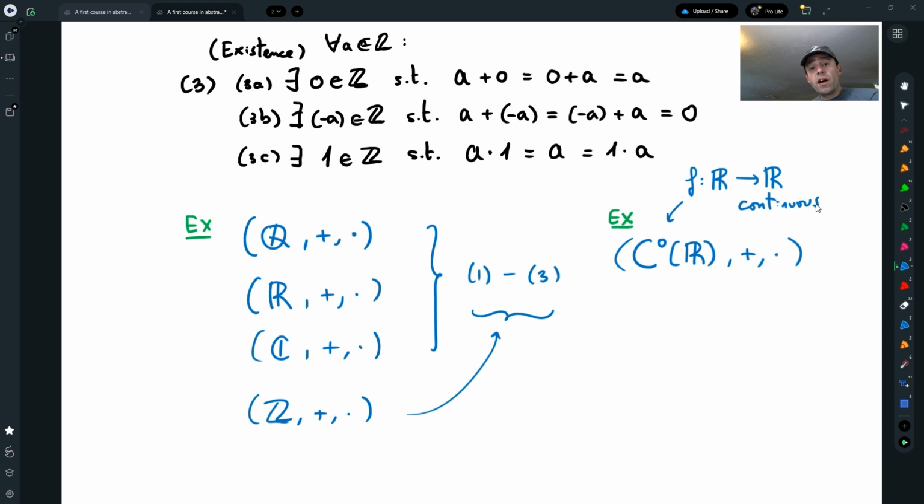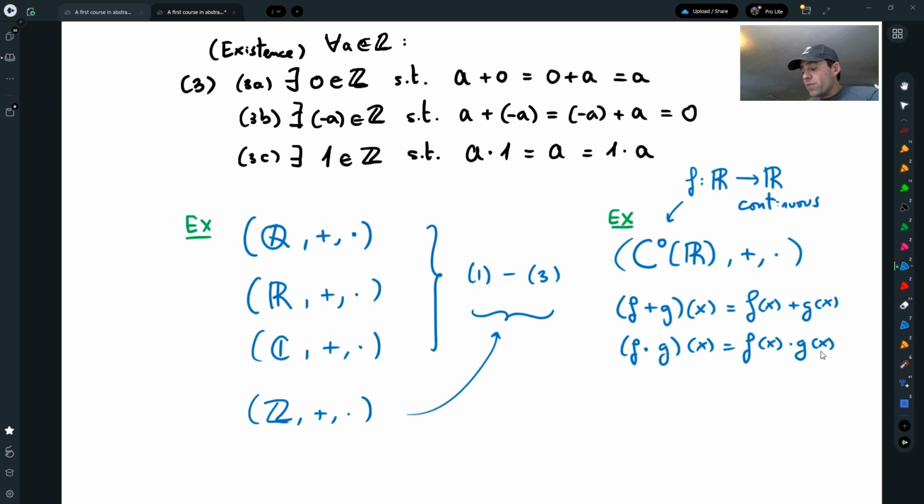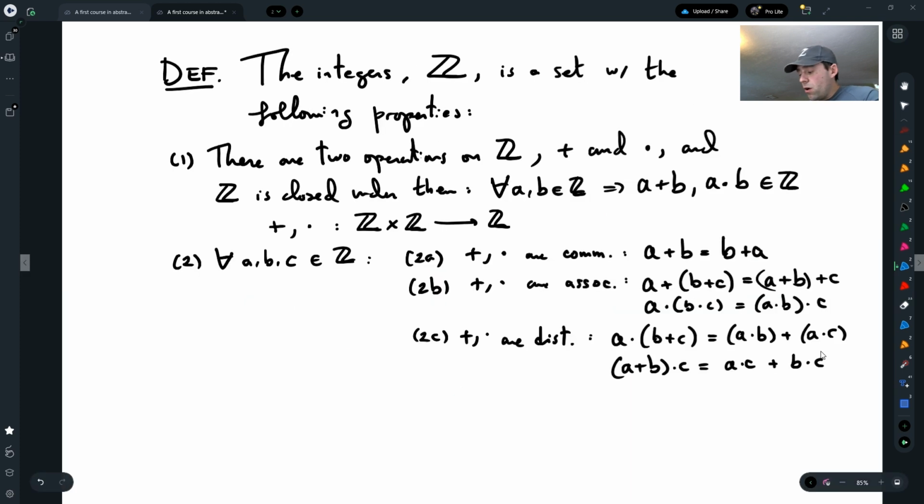And does this satisfy 1 through 3? Yes. But now, what is addition here? If I have two functions that are continuous, the addition of the two functions will be a new function such that to evaluate it, I add the values of f and the value of g, and multiplication is just the multiplication of the values. In this way, this is also something that satisfies 1 through 3.